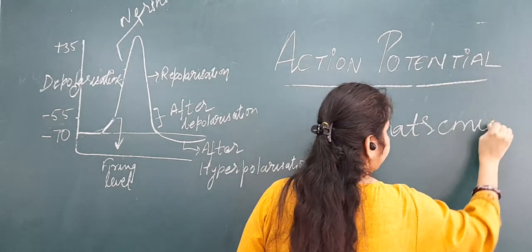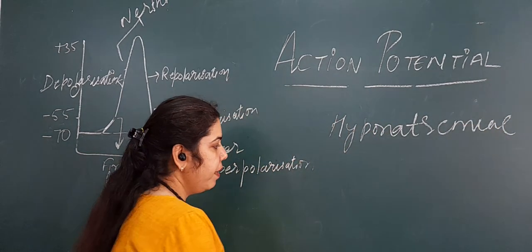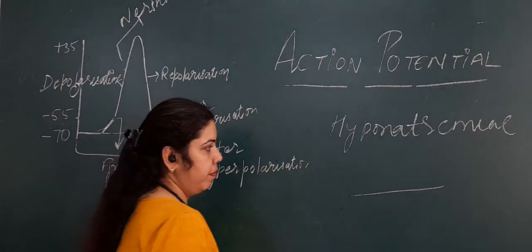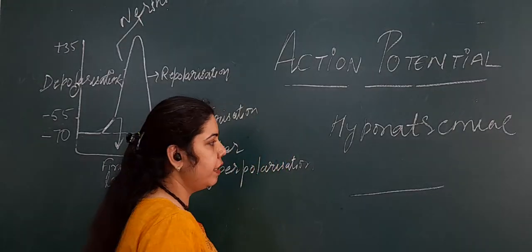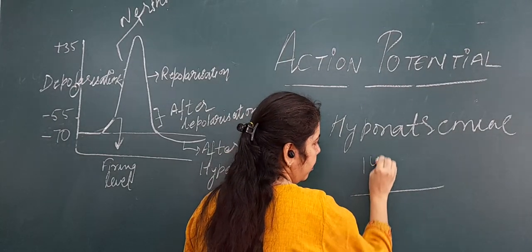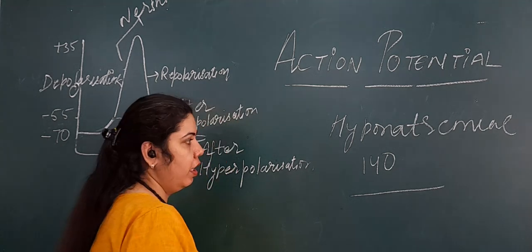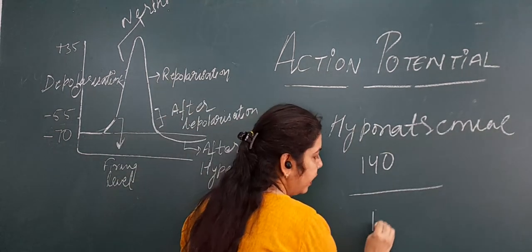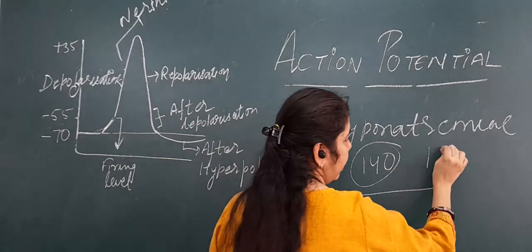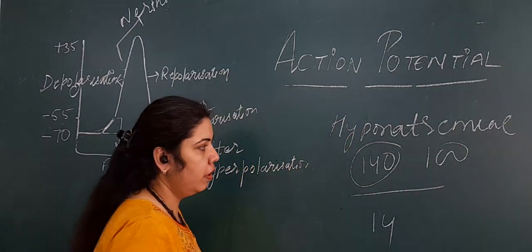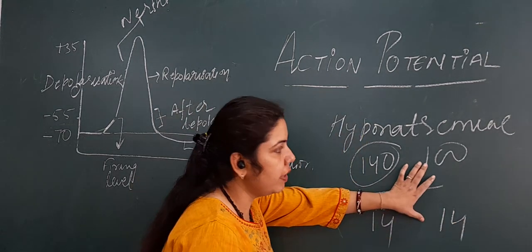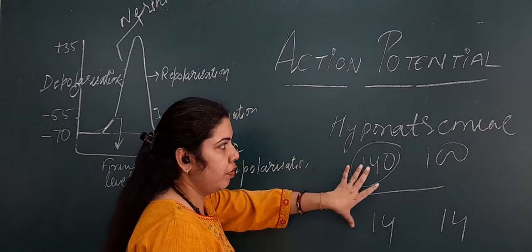What is hyponatremia? Hyponatremia means decrease in the extracellular fluid concentration of sodium. See, suppose the extracellular fluid concentration of sodium is 140 milliequivalent. Now, inside it is 14. Now, instead of 140, suppose it becomes 100. Now, inside it is 14 only. Now, there is a decrease in the gradient of sodium.